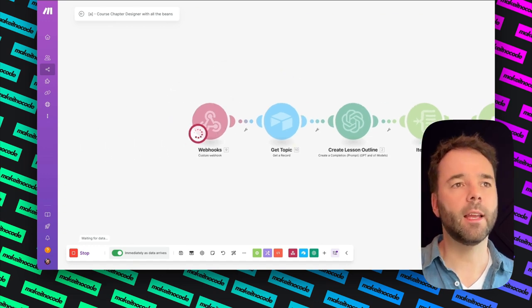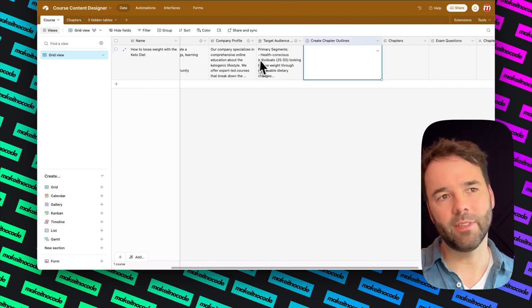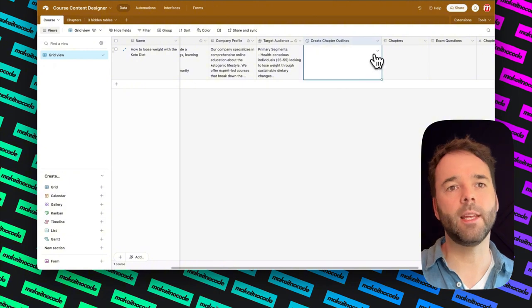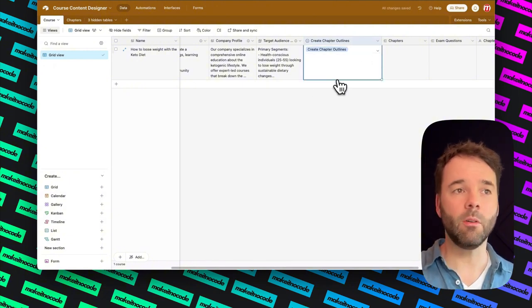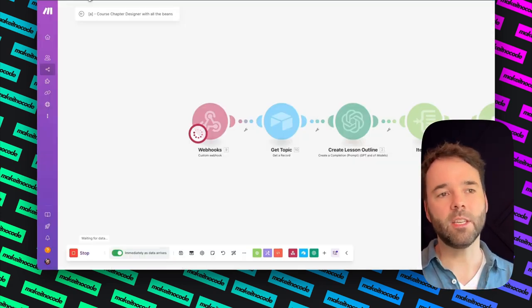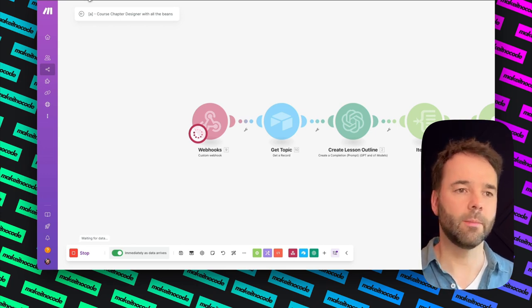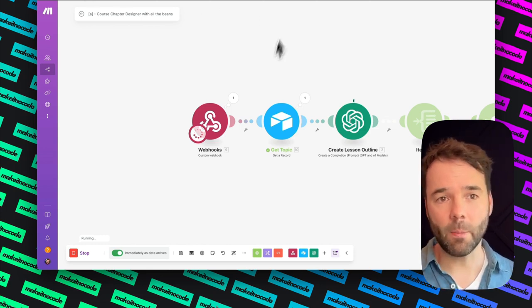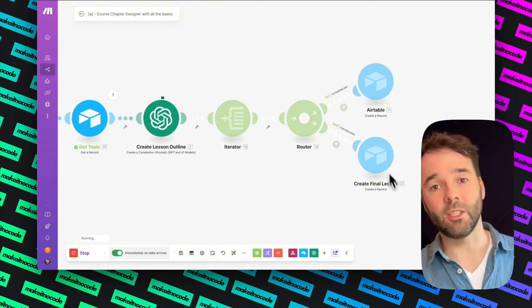And the way I can trigger this automation, because I first need to fill in all of these fields, I don't want it to trigger as soon as I fill something in. So we put in a fail safe here, create a chapter outline. Now, if I go back, I'm not going to do anything. I'm going to go back to my automation and you'll see in a couple of seconds, it will start running by itself. There you go. It started running. So now it's actually getting the topics. It's creating the outline. It's doing everything that we're asking it to do.